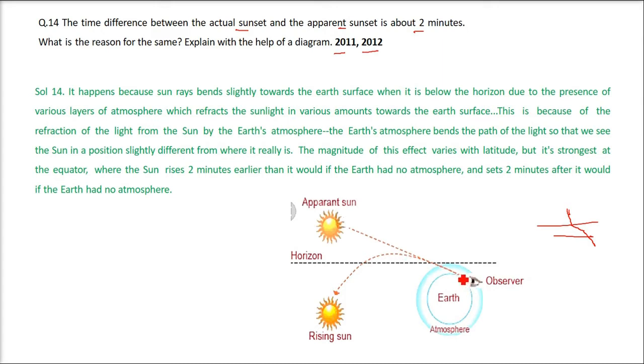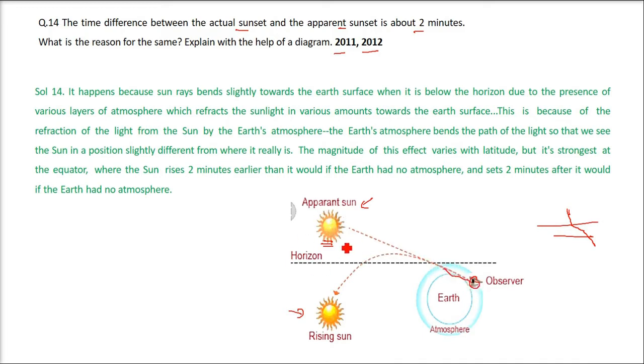This is because of the refraction of the light from the sun by the earth's atmosphere, as I just suggested. The earth's atmosphere bends the path of light so that we see the sun in a position slightly different from what it really is. That is, when it bends like this, as an observer I can see it like this. I see that my view is here. This is what the apparent sun is, what we see. But actually the rising sun is like this. Because it is bending, because of the properties of light, we see it here.